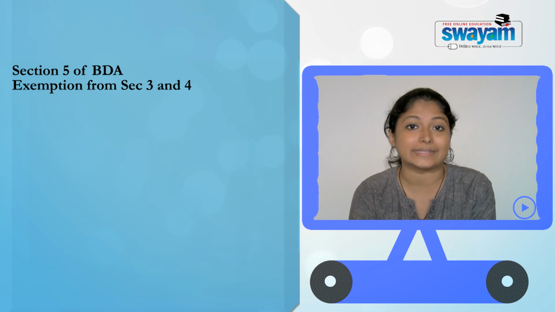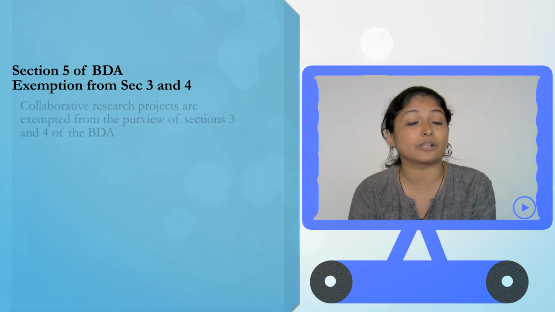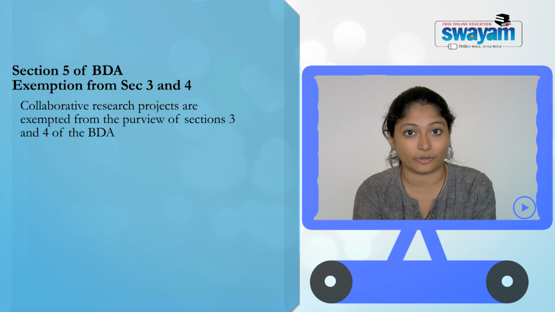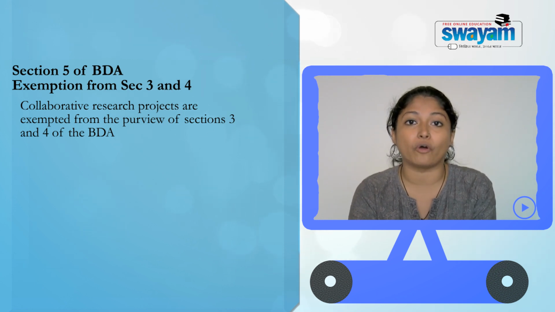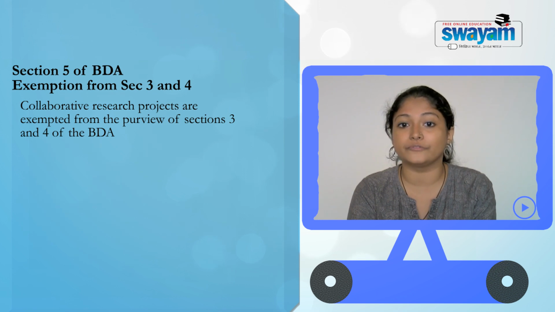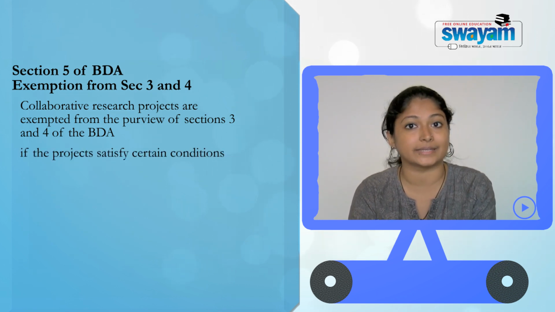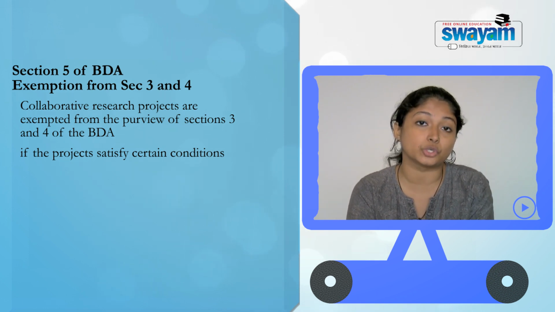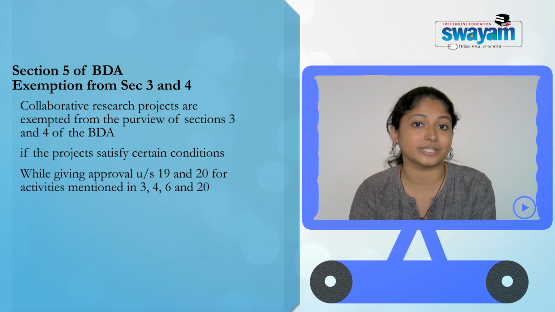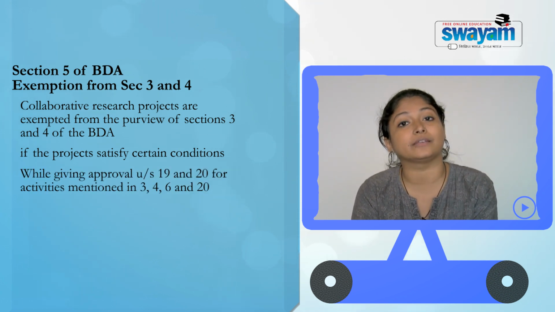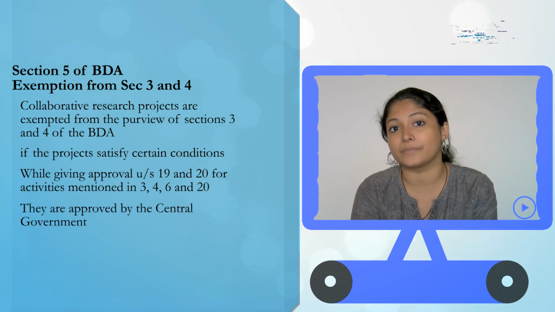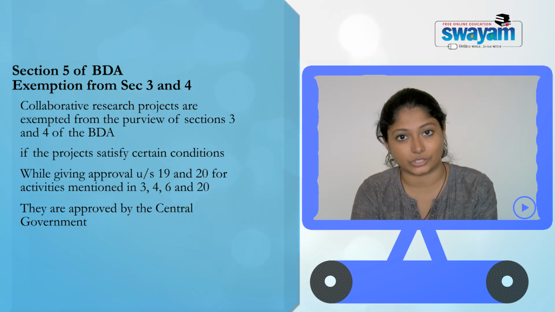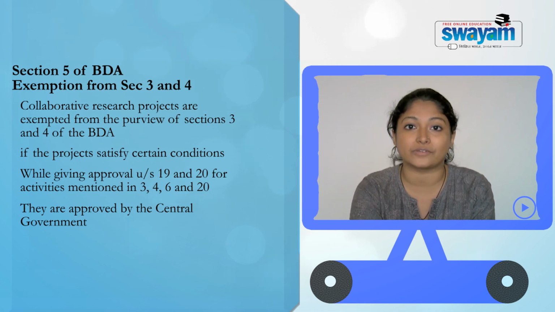Section 5 is an exception to section 3 and section 4, which says that collaborative research projects will not require prior permission from the National Biodiversity Authority. If the collaborative project complies with all the conditions listed, that is, with the guideline issued by the central government, and if you have got approval of the central government, then you don't need the permission of the National Biodiversity Authority under section 3 and section 4. So this is section 3, section 4, section 5 and section 6.